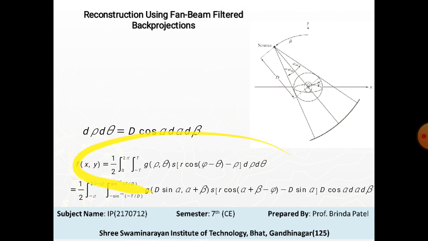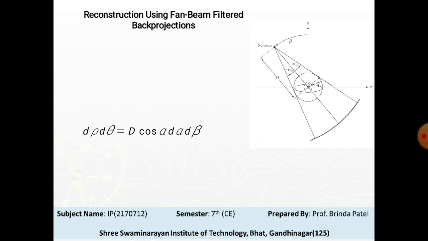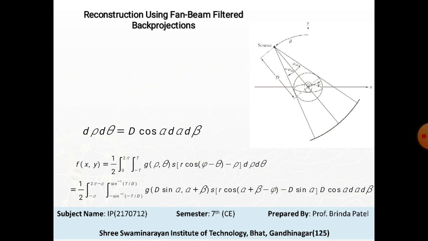The result is the expression f of x, y equals 1 upon 2, integral from 0 to 2 pi, integral from minus t to t, of g of sigma, theta times s of r cos of omega minus theta minus sigma, times the cosine term, d sigma d theta. This is the fundamental fan beam reconstruction formula based on filtered back projection.